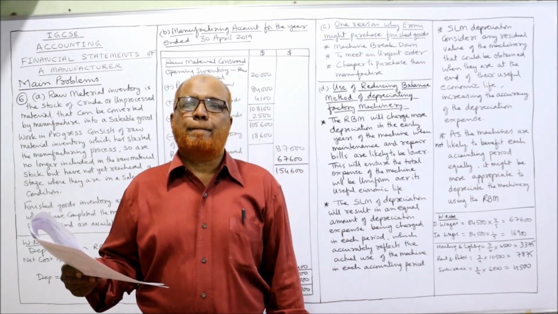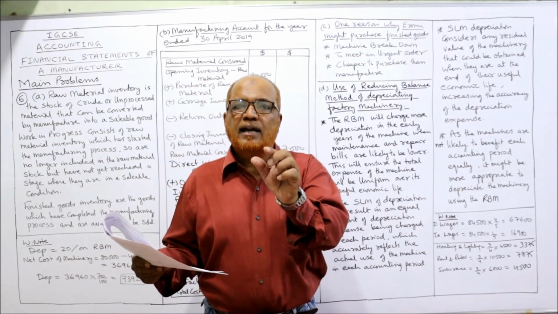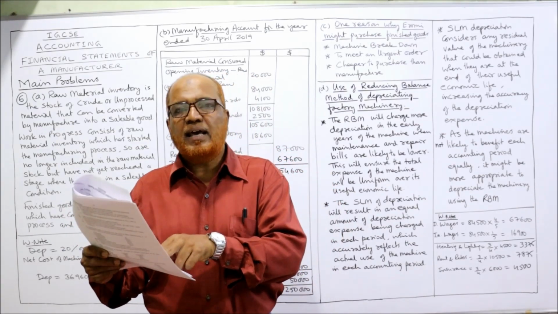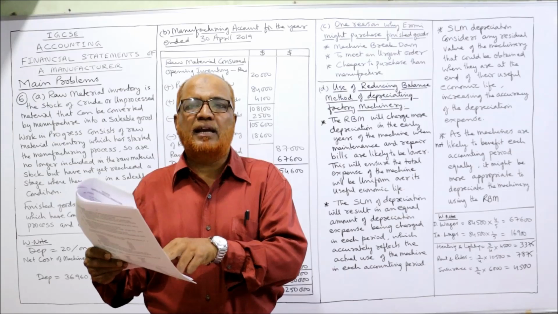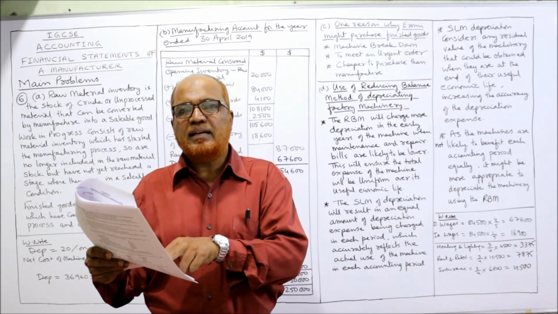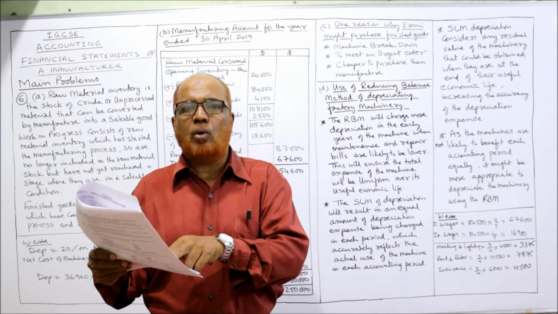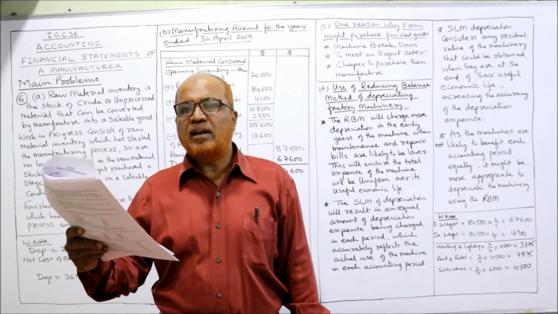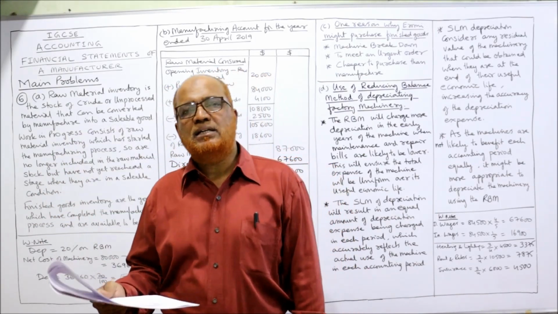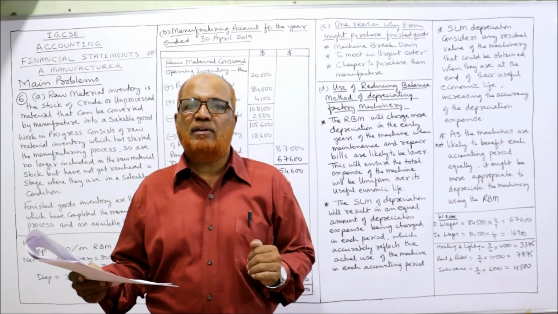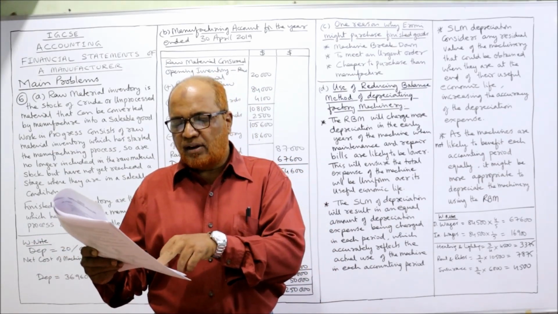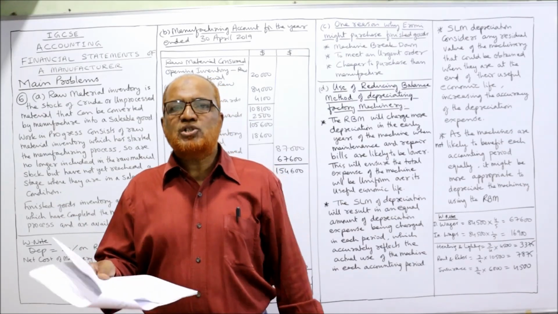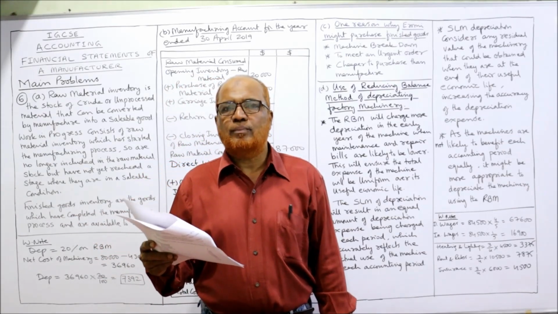Factory power will be taken under indirect factory expenses. Then heating and lighting, that is also indirect factory expenses. Rent and rates and insurance, all these will be taken under factory indirect expenses. Inventory on 30th April 2019 is the closing inventory, the end of the year: inventory of raw material, inventory of work in progress, inventory of finished goods. Now the next page, additional information.